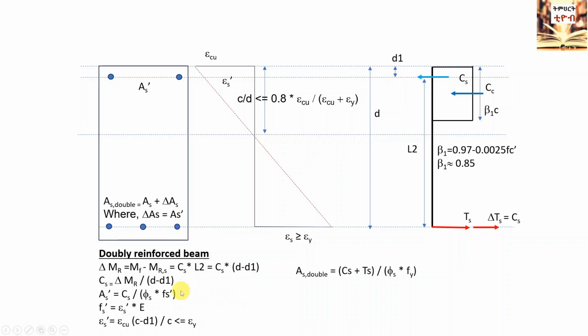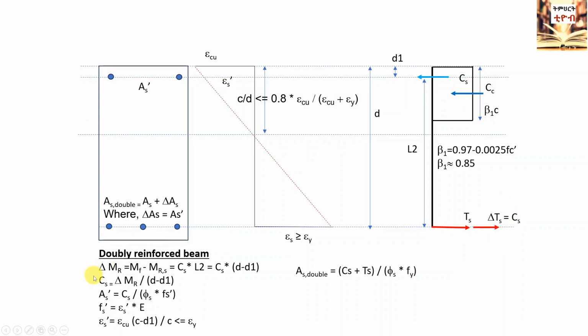First, consider the beam as singly reinforced beam and calculate the resisting moment, MRS, considering the maximum possible value of C, neutral axis depth. Then calculate the difference moment delta MR between the applied factored bending moment, MF, and the resisting moment, MRS, of singly reinforced section. Hence, the additional resistance comes from the moment induced by the forces in the steel and compression zone AS prime and the additional tension steel delta AS.